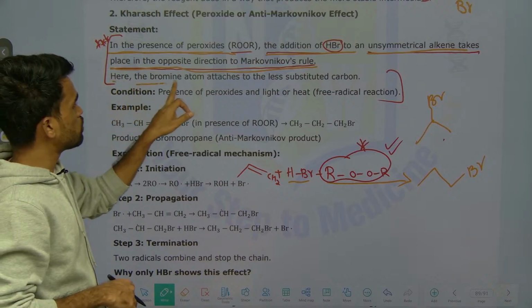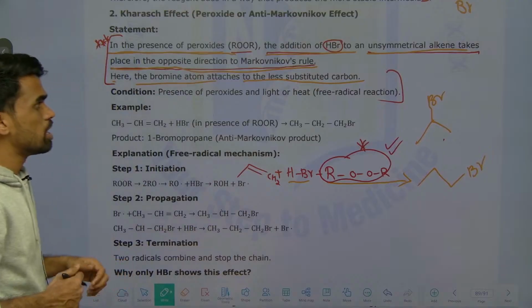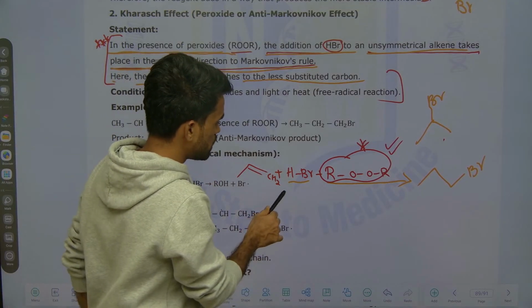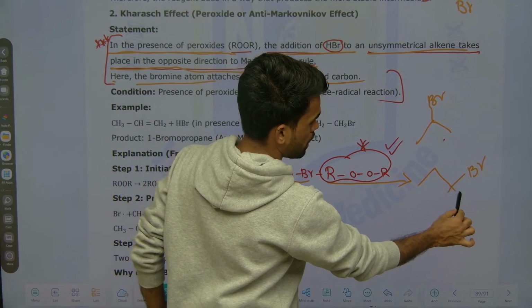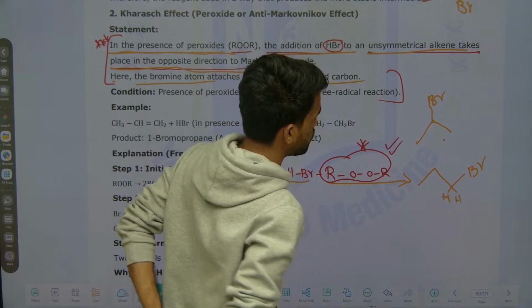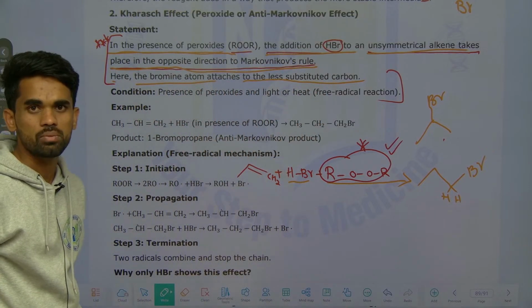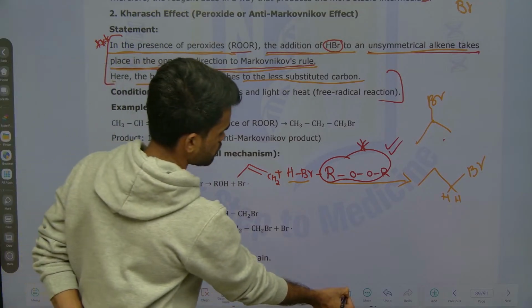So here the bromine atom attaches to the less substituted carbon. It means on this carbon fewer alkyl groups are there, only hydrogens are there. That is what we mean by less substituted, or the carbon containing more hydrogens. Okay, that's it. So for the explanation, what is the mechanism you can mention?